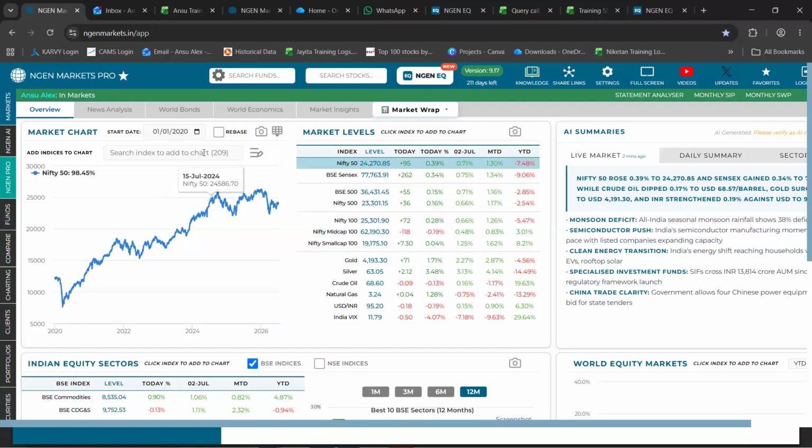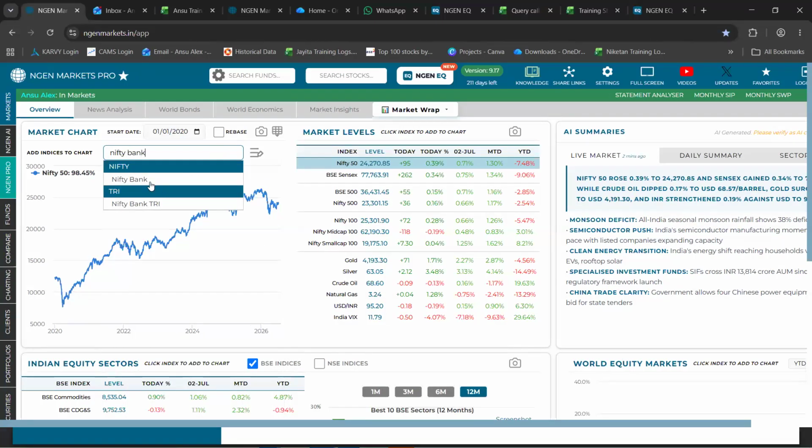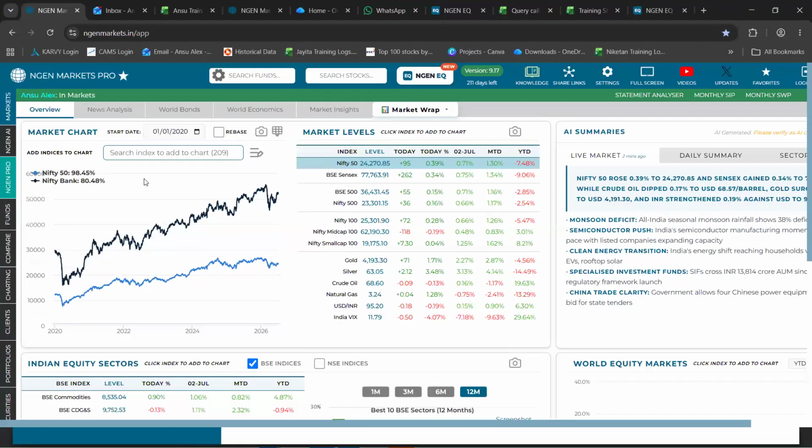If not, we have an option to search for benchmarks from this search box. We have approximately 209 benchmarks. Let's say I search for Nifty Bank as a benchmark. You search for it, you click on it, and it gets loaded onto the line chart.